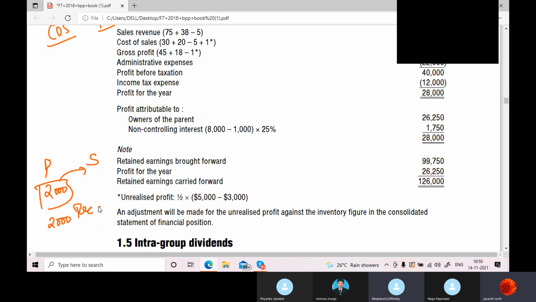So what you did for payables and receivables in the previous chapter, you cancelled them, correct? Why? Because between parent and subsidiary, if any transaction happens, it is an intercompany transaction, and that has to be cancelled. When you show them as one company, you cannot show this transaction. When it is a group, it is nothing but from one pocket we are putting things in another pocket. So the transaction hasn't happened. In the same way, when there is a sale and purchase happening between parent and subsidiary, we need to cancel that, and that treatment we are doing here.